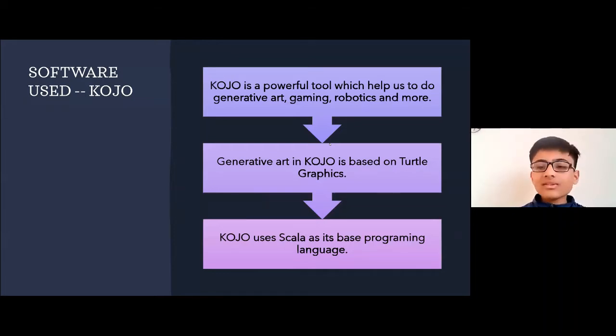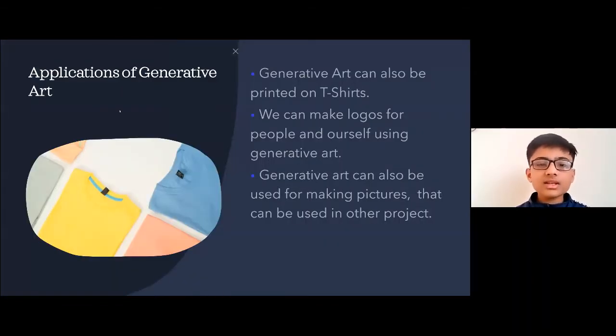Yeah, so as I have told, today's topic is generative art using coding. The software we are gonna use for making all of this art and the gaming, everything, would be Kojo, and it runs on Scala. For some general information, it's a programming language, and it helps us to make generative art, gaming, and more. It's a powerful tool.